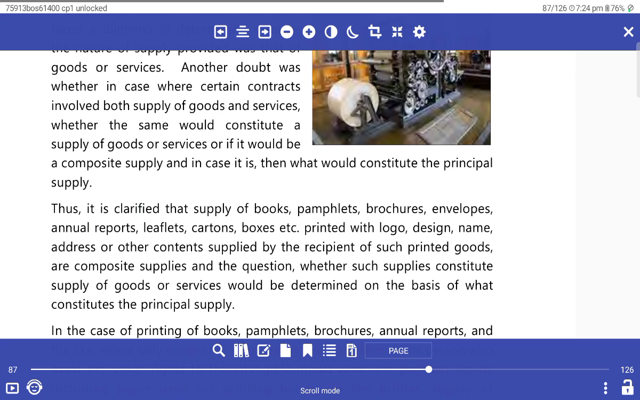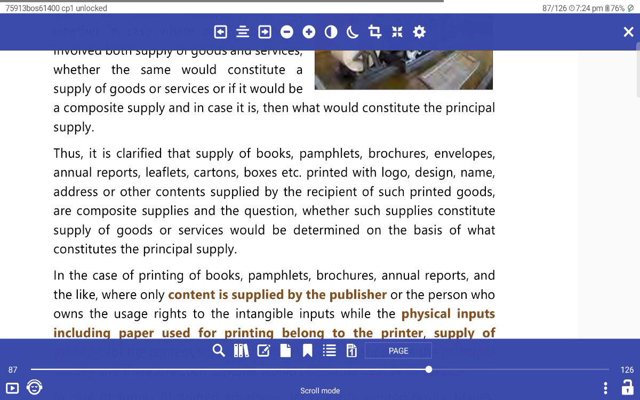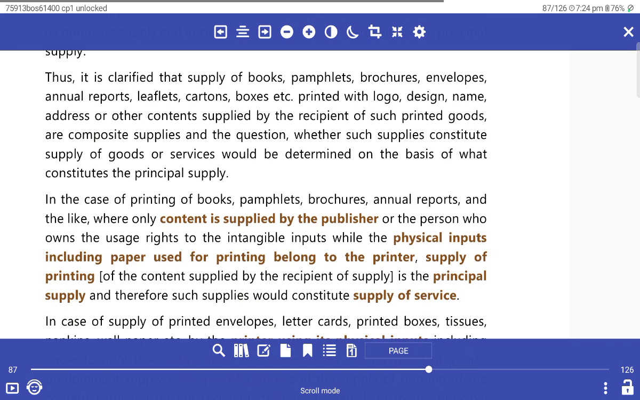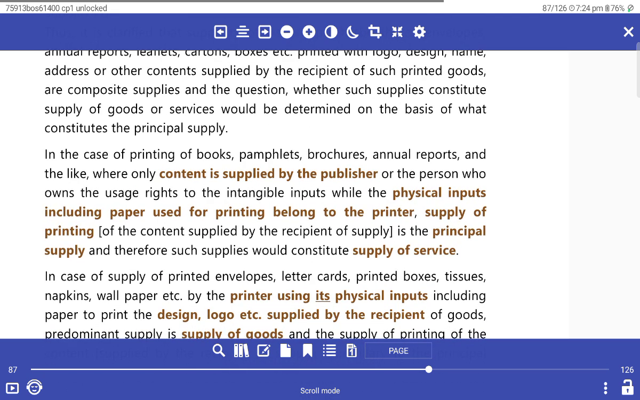It would be a composite supply, and the case would constitute the principal supplies. It is classified by supply of books, pamphlets, brochures, employee magazines, annual reports, leaflets, and carton boxes. These are printed with logo, design, name, address, and other content supplied by the recipient of the printed goods. Composite supplies are questioned. However, whether such supplies constitute supply of goods or services would be determined on the basis of the constitution of the principal supply.